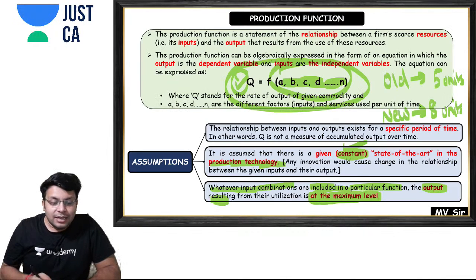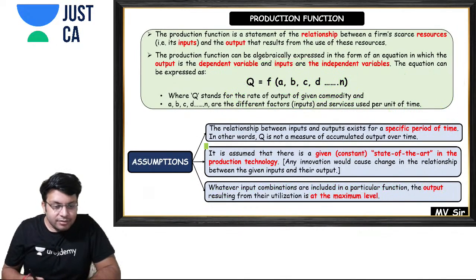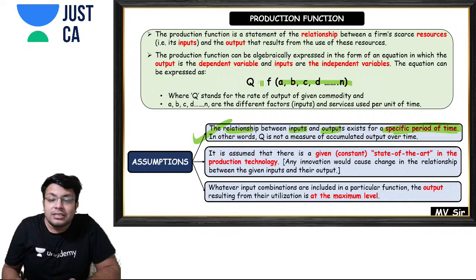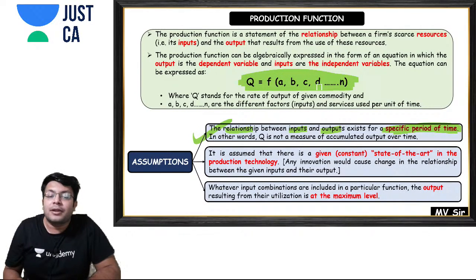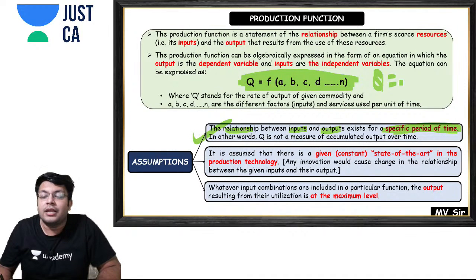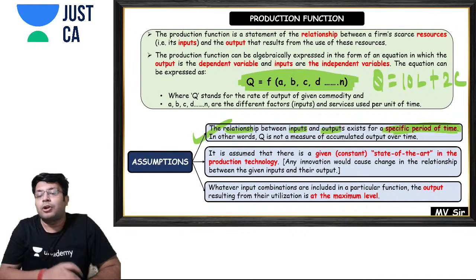Yes. So someone is saying, sir, kindly tell this first assumption. Please listen to me. The relationship between inputs and output exists for a specific period of time. So this relationship is for a specific period of time. For example, when you are saying that quantity is 10 times labor plus 2 times capital, what do you mean by this?